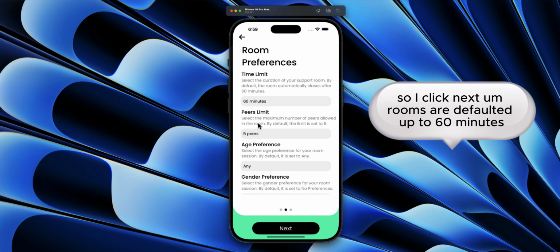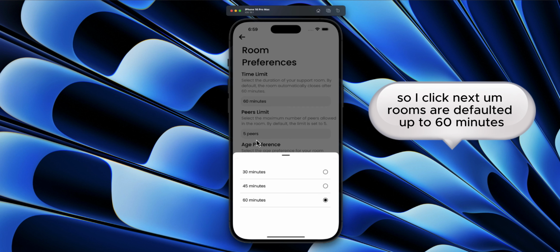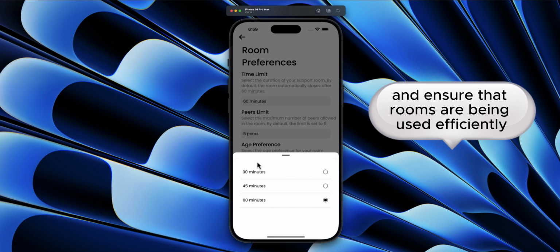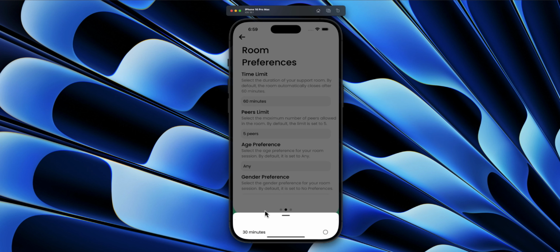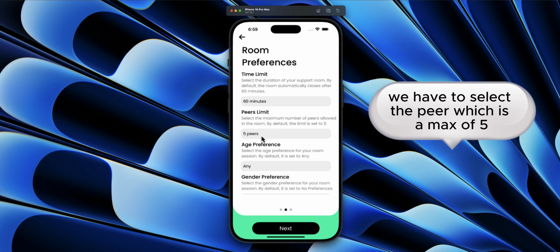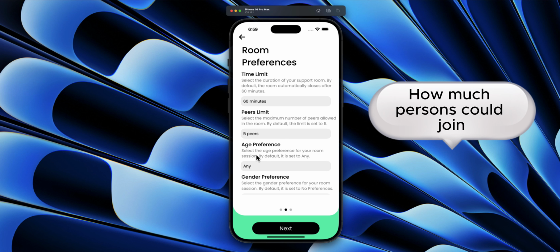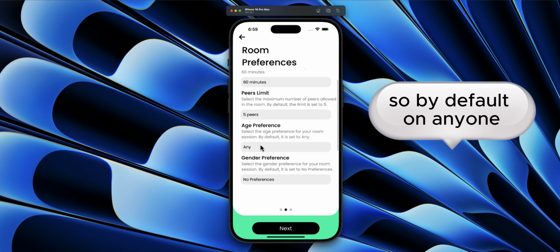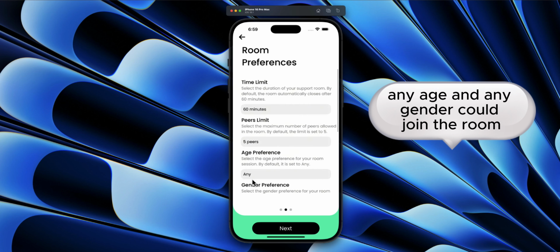I click next. Rooms are defaulted up to 60 minutes. This is to ensure nobody abuses the rooms and that rooms are being used efficiently. Here you select the number of peers, a max of 5, who could join, and the age and gender preferences. By default, anyone of any age and any gender could join the room.